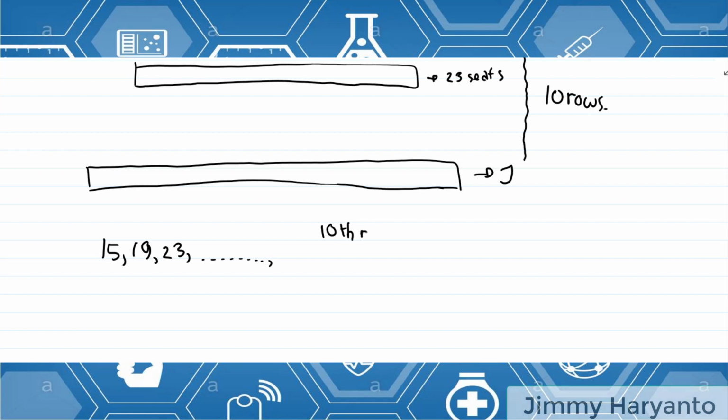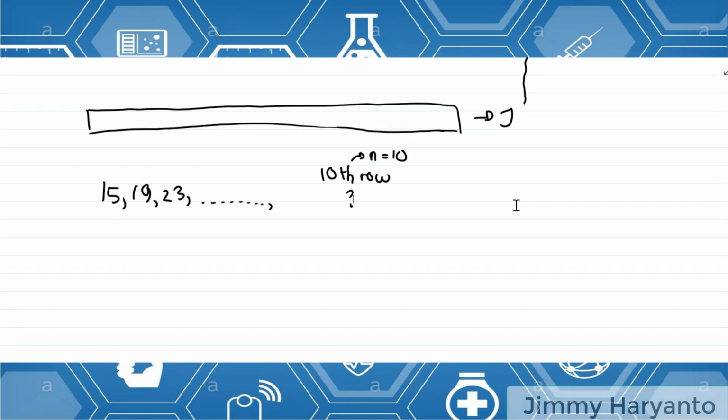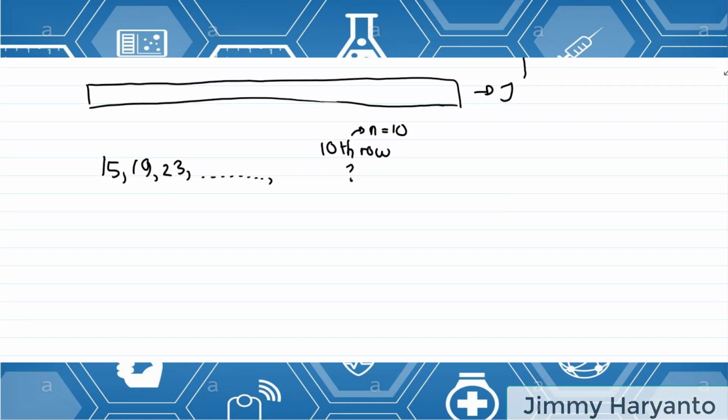Because it's the 10th row, it means n equals 10. We have to know the sum of the 10th row, because Haryanto wants to know the maximum number of audience that could enter. So we have to add 15 plus 19 plus 23 and so on.